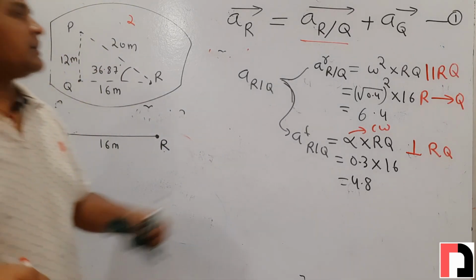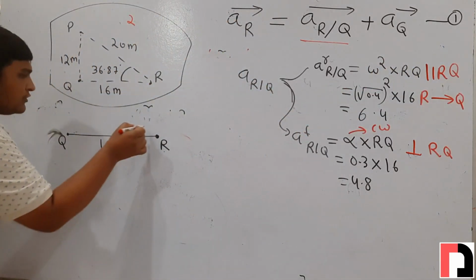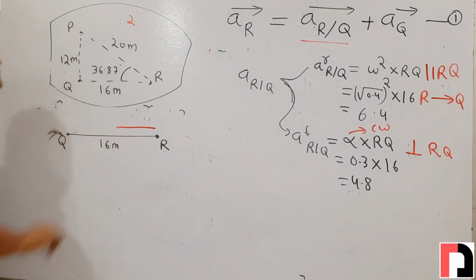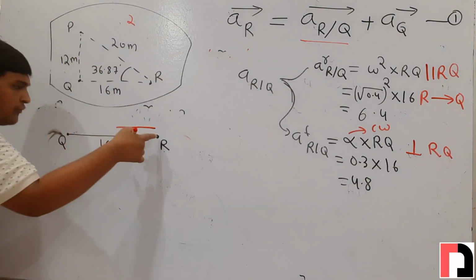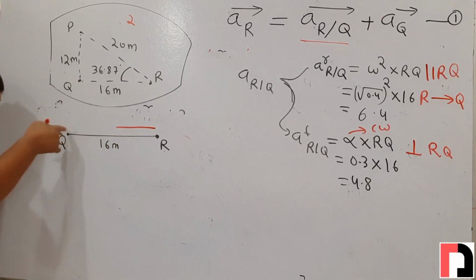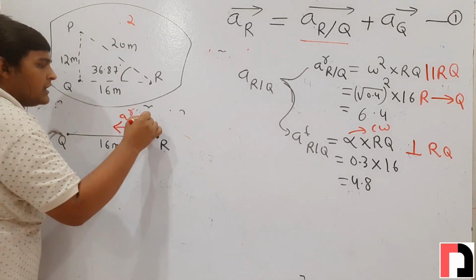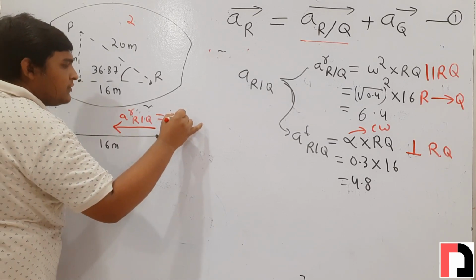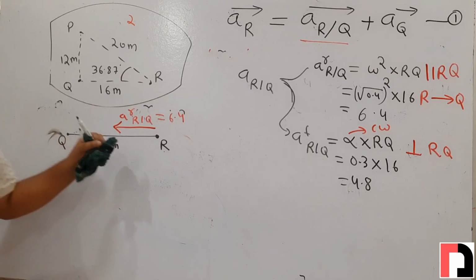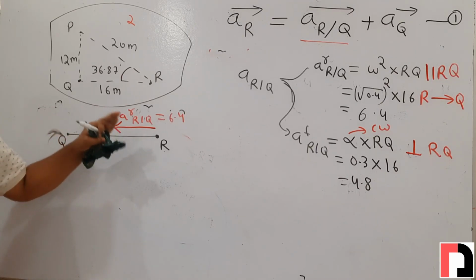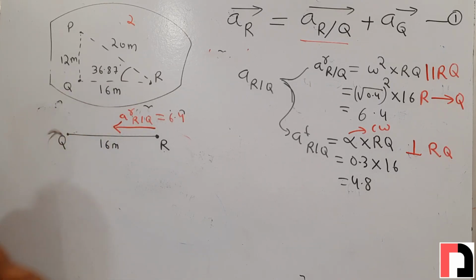First we will draw radial of r with respect to q. What is its direction? Parallel to rq, and its sense is towards q from r. This is radial of r with respect to q, and its value is 6.4. Since it is in the horizontal direction, we will not calculate its angle from horizontal, because it is already horizontal.